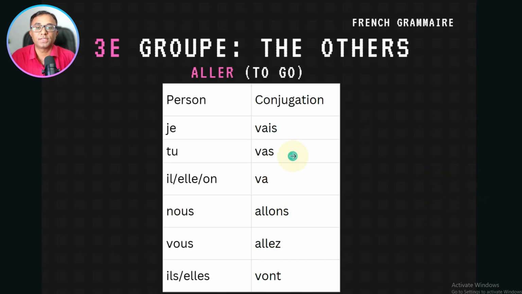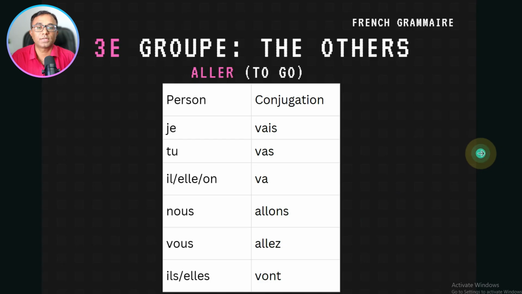Now, this is an irregular verb. The verb aller means to go. Je vais, I go. Tu vas, you go. Il, elle, on va: he, she, and we go. Nous allons, we go. Vous allez, you go. Ils, elles vont, they go.